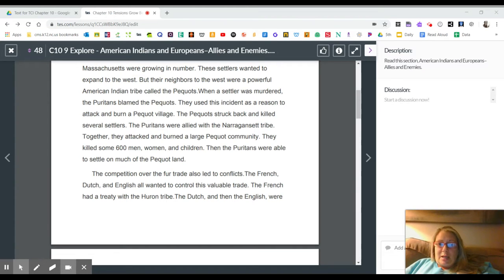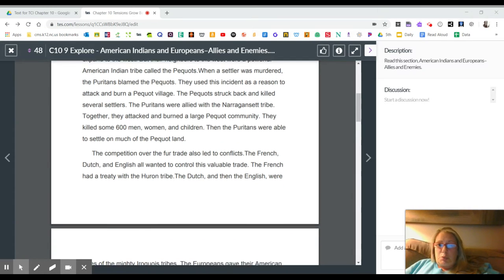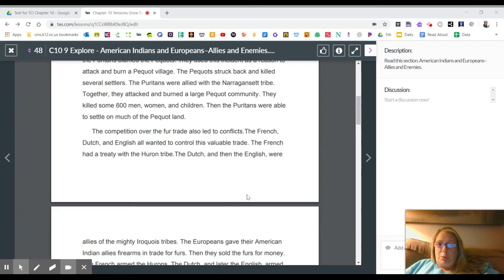The Puritans were allied with the Narragansett tribe. Together, they attacked and burned a large Pequot community. They killed some 600 men, women, and children. Then the Puritans were able to settle on much of the Pequot land.